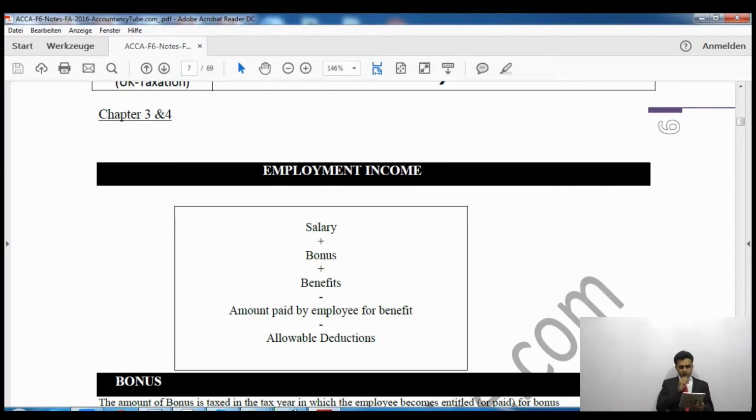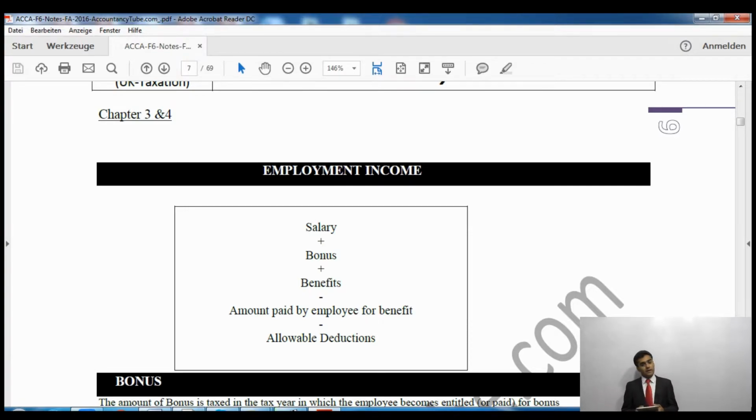Now, as I said, the main element of employment income is the salary. So the first thing is that we will add the salary. Although salary is a very important element, there will be something called bonus as well. Now, bonus is the amount which is paid by the company when the company is happy. They can pay you yearly, or once or twice a year, or whatever. So when you perform well, or when the company is doing well, then they can pay you some bonuses.